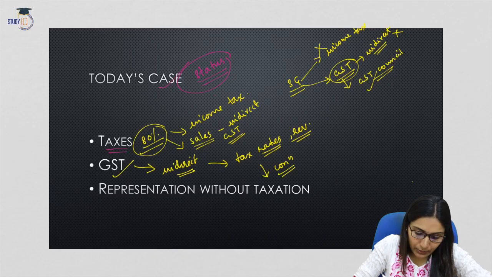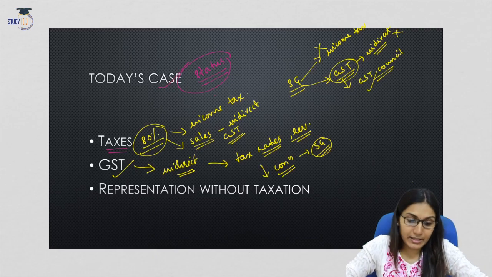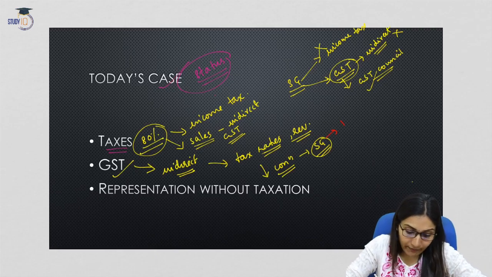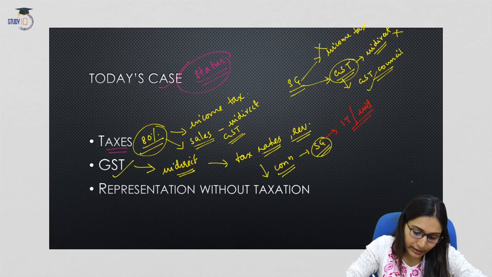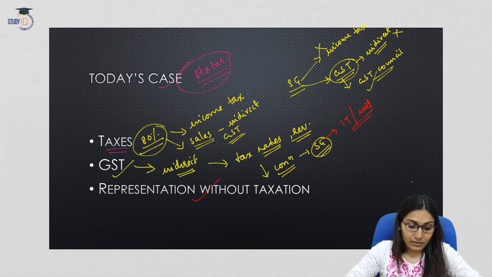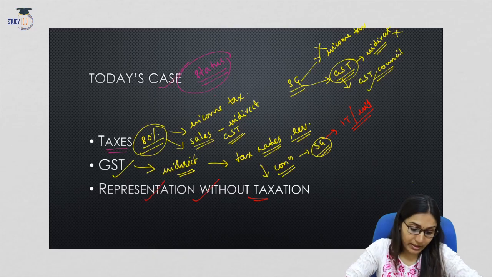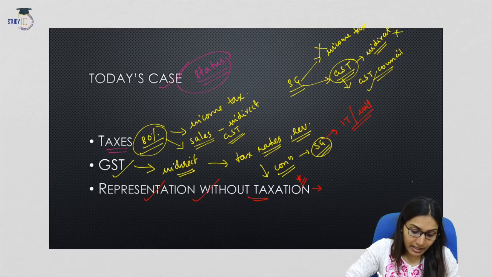Now what is the conclusion here? The conclusion is that the state governments, which are also democratically elected governments in India, can neither levy income tax nor indirect taxes. So income tax or indirect taxes, they have no authority. Now, representation without taxation. This saying becomes very important here.